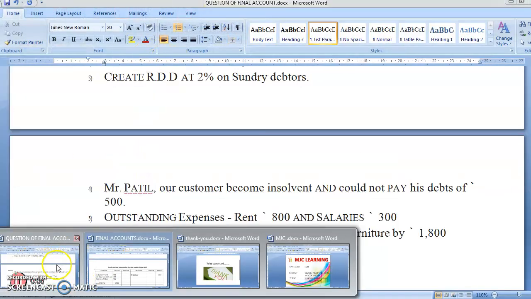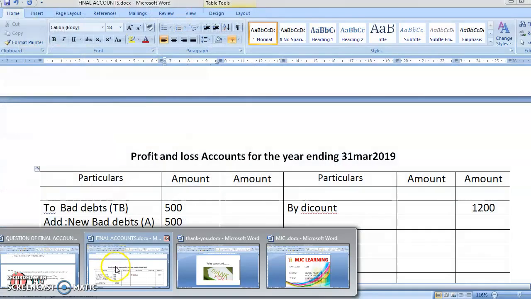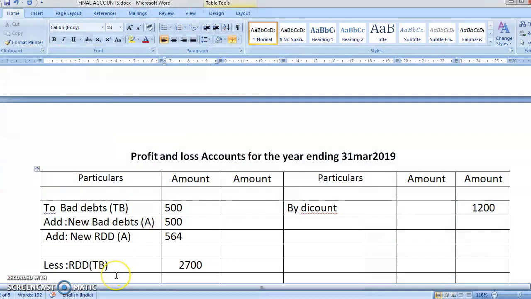Creating RDD is over. Mr. Patil becoming insolvent is over. Outstanding expenses of rent and salary. What do you mean by outstanding? Outstanding means dena baki hai. So that means it will be added to your rent and salary. So chalo, we'll add it.